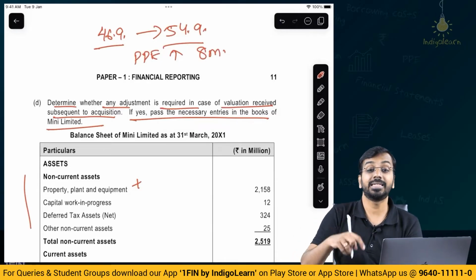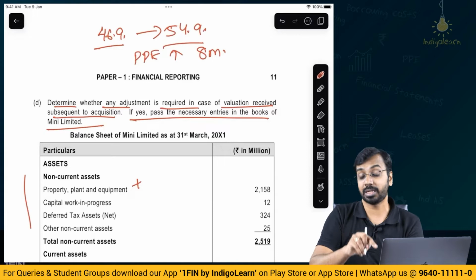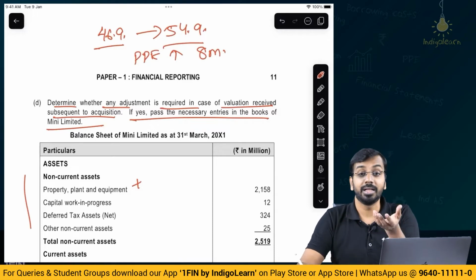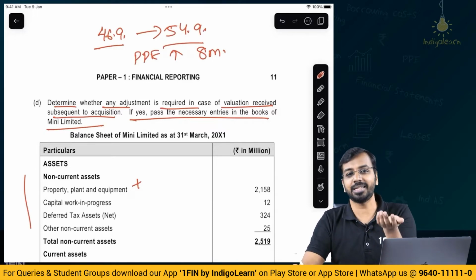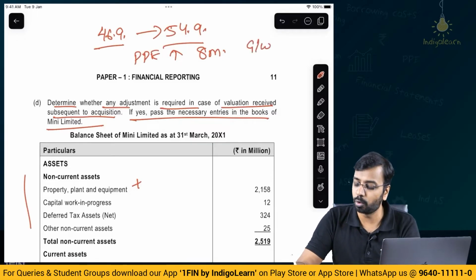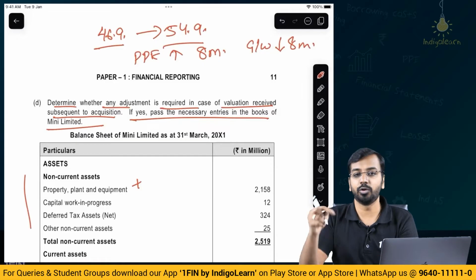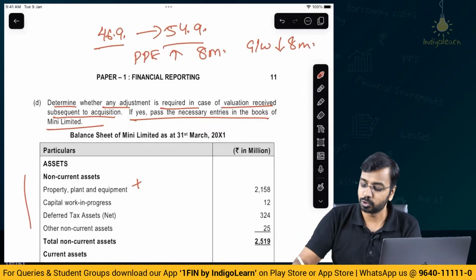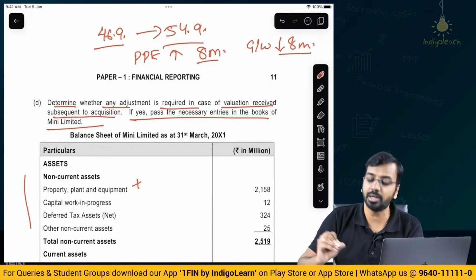Whenever there is an increase, and this has to be done retrospectively, it increases by 8 million. My asset has increased, so I should reduce something else. What will I reduce? My goodwill will go down by 8 million. So this is one impact, and it will be done retrospectively.